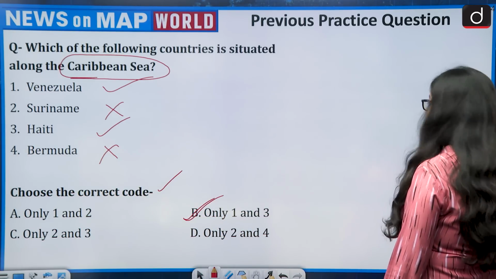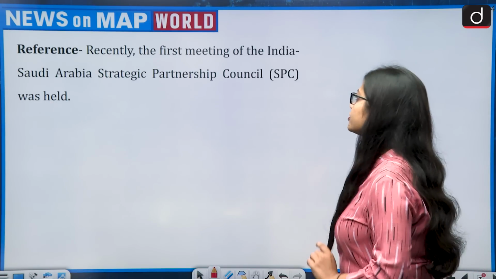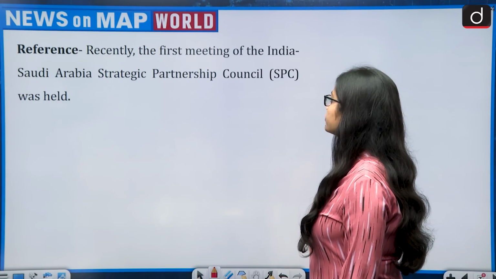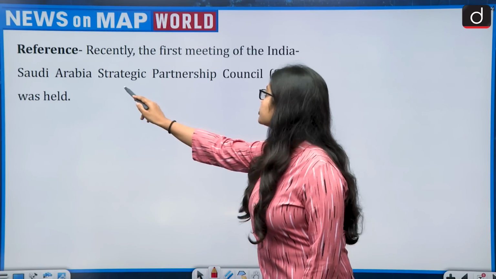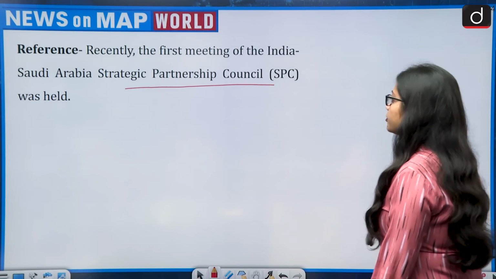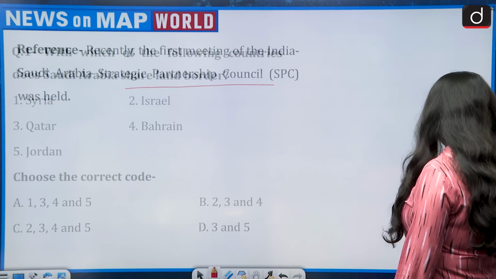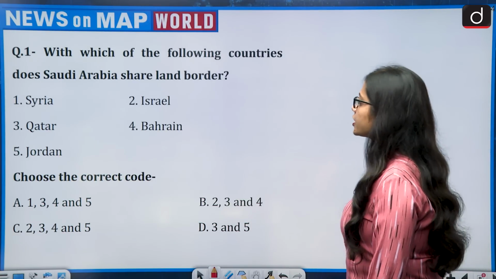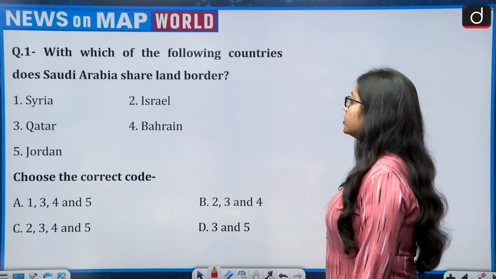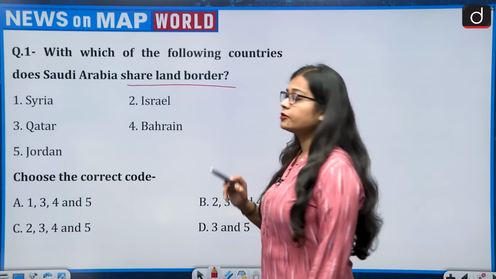Now moving on to today's episode. The reference for the first question says, recently the first meeting of the India-Saudi Arabia Strategic Partnership Council, that is the SPC, was held between PM Modi and the Prime Minister of Saudi Arabia, that is the Prince of Saudi Arabia. Now the question says, with which of the following countries does Saudi Arabia share land borders?